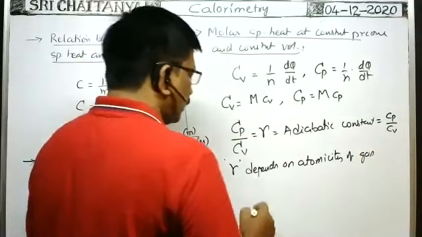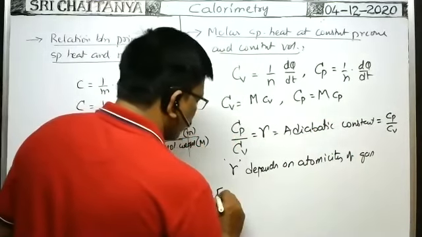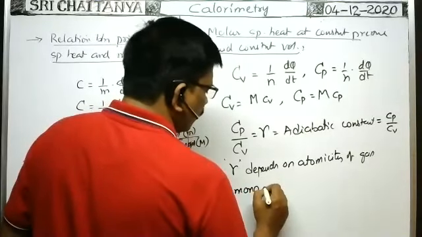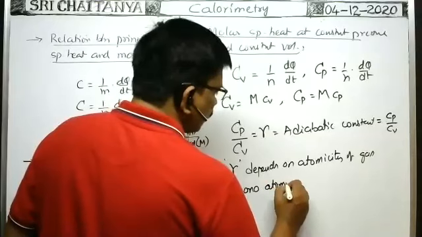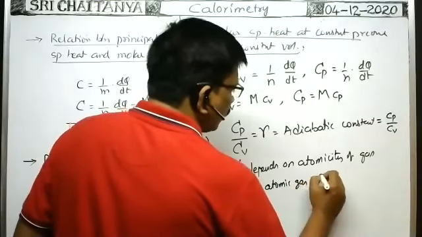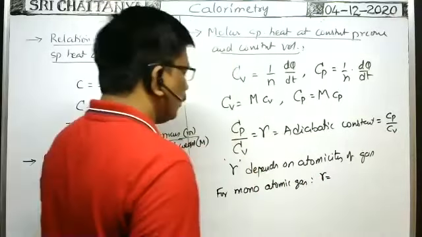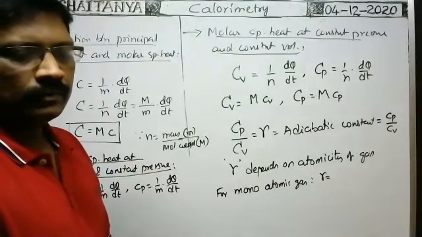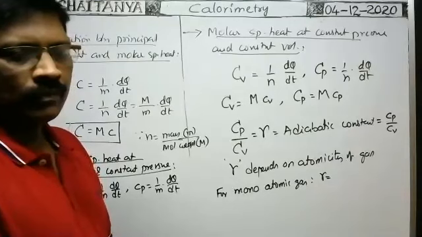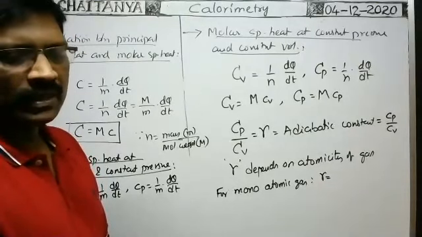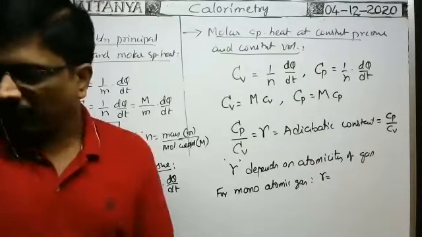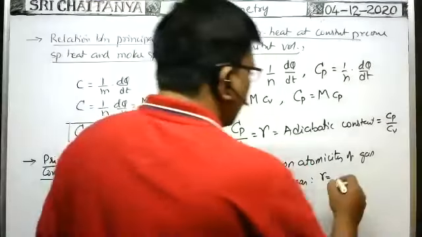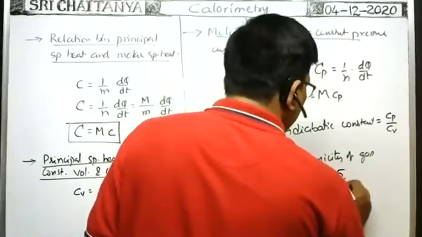For monoatomic gas, which I think you have in chemistry, what is the gamma value? For monoatomic gas, the gamma value is 5 by 3.